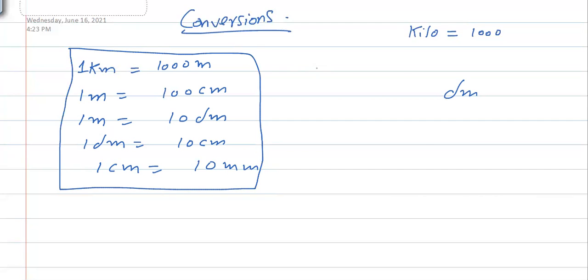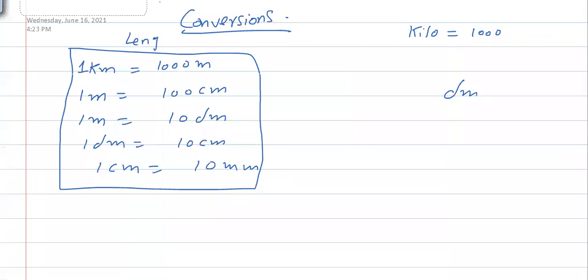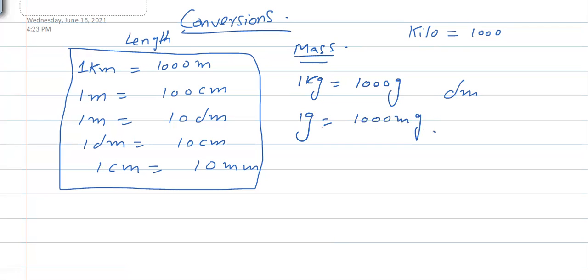In the same way, for the conversion of metric units, we have taken the units for the length. These are the units for the length, and now we take the units for the mass. For mass, we have the kilogram. 1 kilogram is equal to 1,000 grams, and then 1 gram is equal to 1,000 milligrams. That will be for the mass.